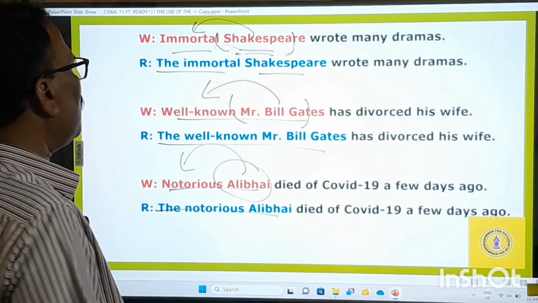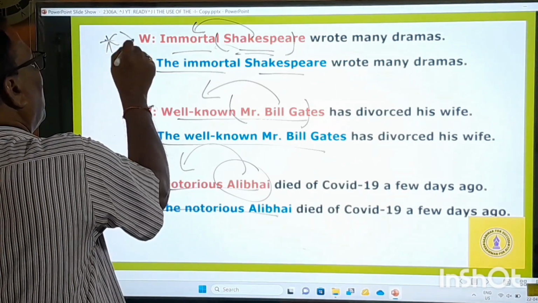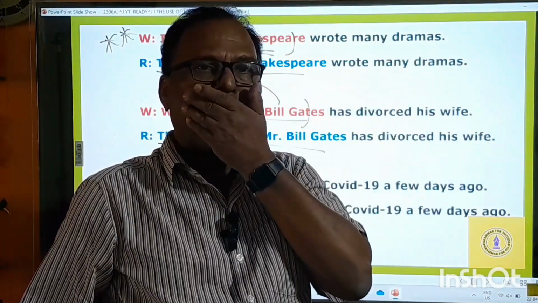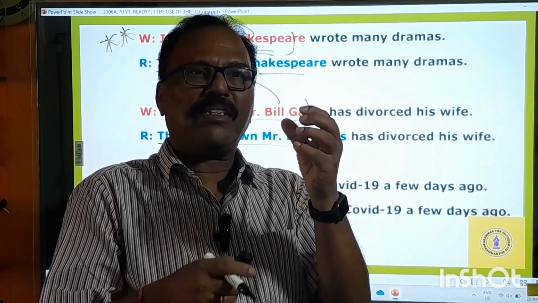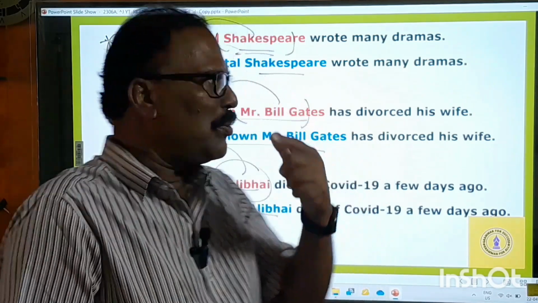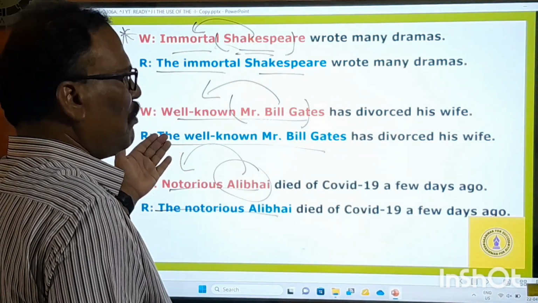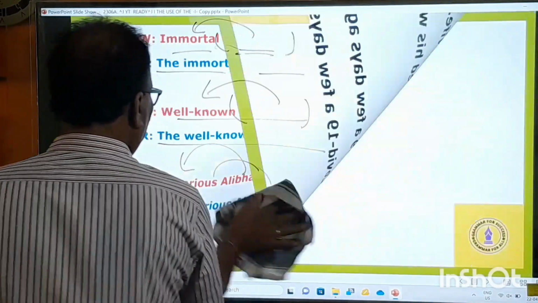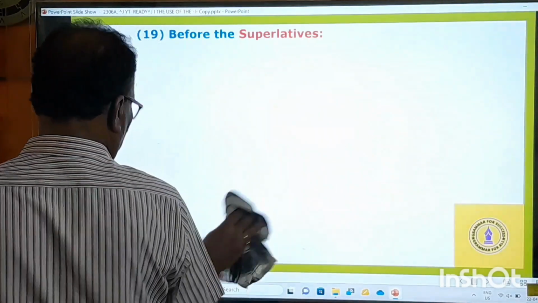So this rule is very important. Before a proper noun, if an adjective or a title is used, you must use the definite article before that. That was the 18th rule. And now the last but one rule is before the superlatives.